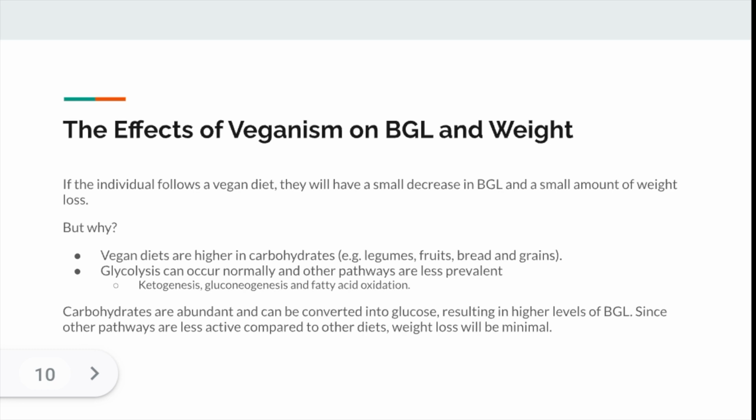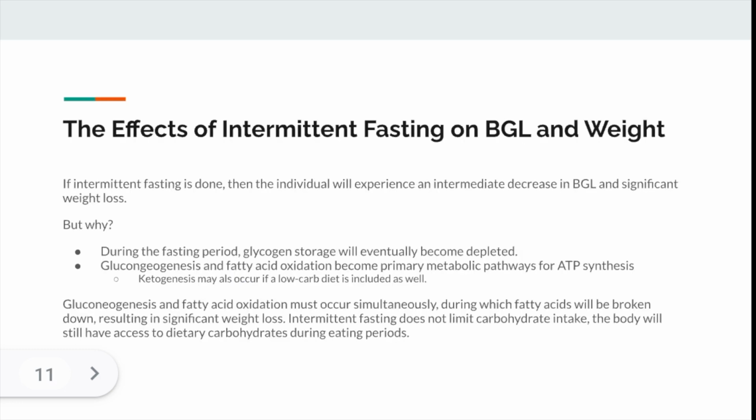So, our last diet/lifestyle is intermittent fasting, and our hypothesis for that is that if someone undergoes intermittent fasting with metabolic syndrome, they will have the second lowest blood glucose levels and lose the most amount of weight. When fasting over a long period of time, blood glucose levels will gradually decrease as glycolysis occurs.